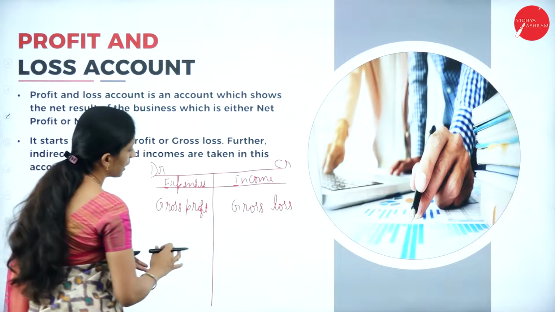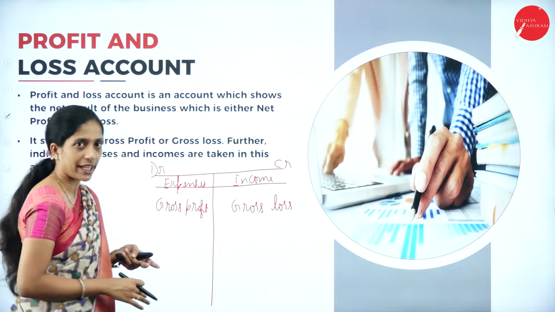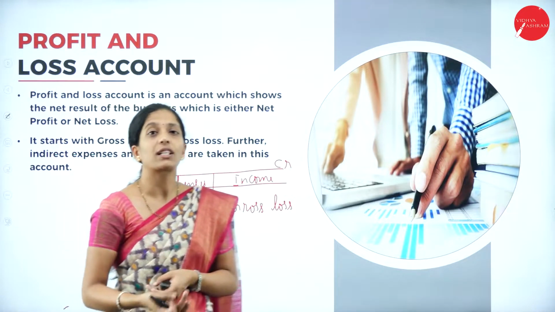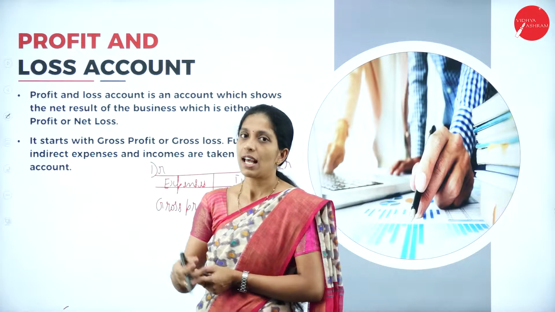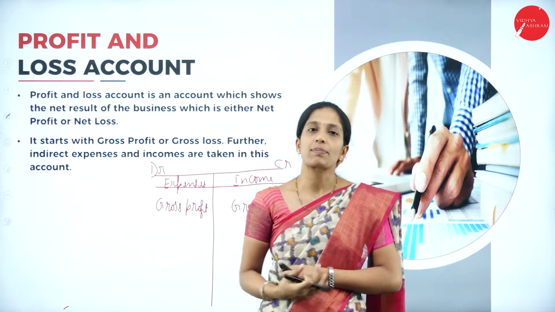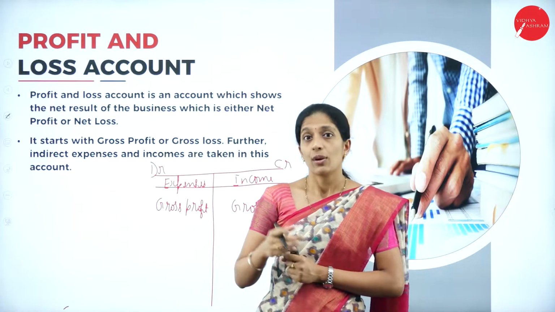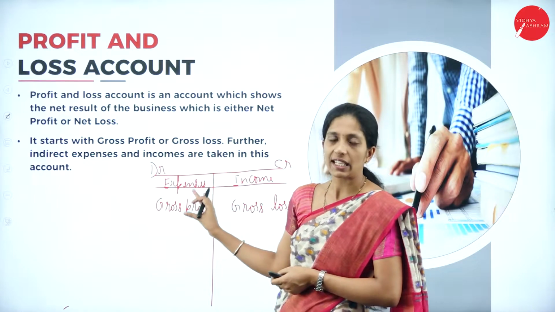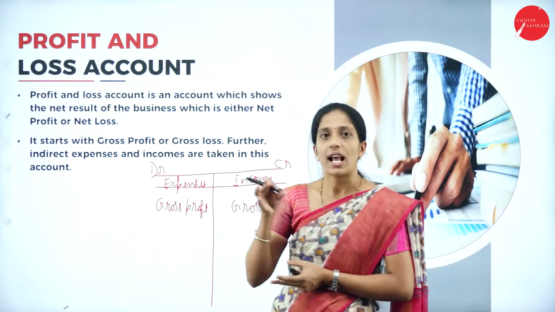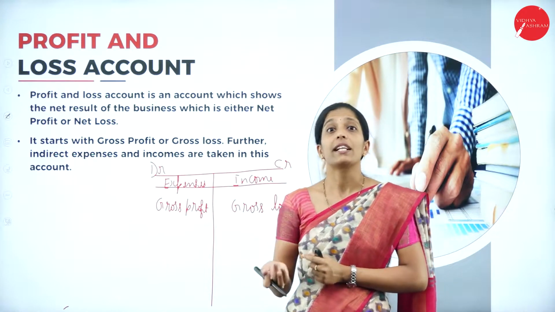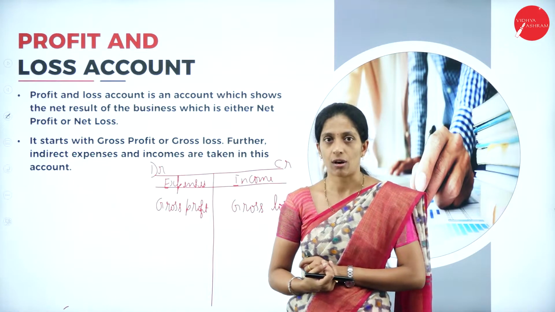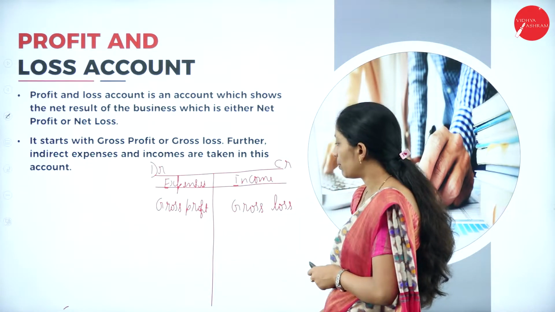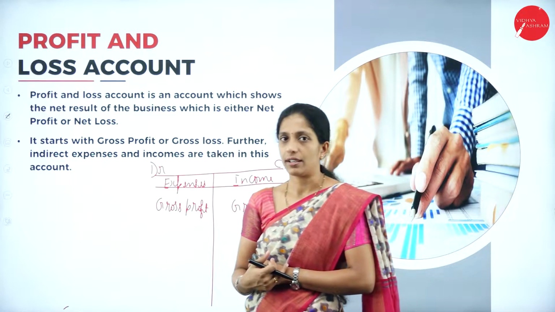The profit and loss account is a continuation of the trading account, where it starts with gross profit or gross loss. Then all the indirect expenses will be recorded there, whereas in the trading account, all the direct expenses are recorded. The result will be either net profit or net loss.